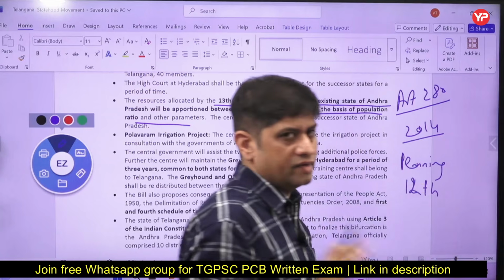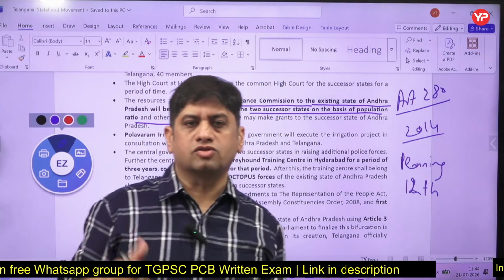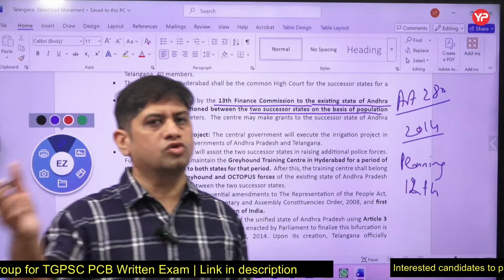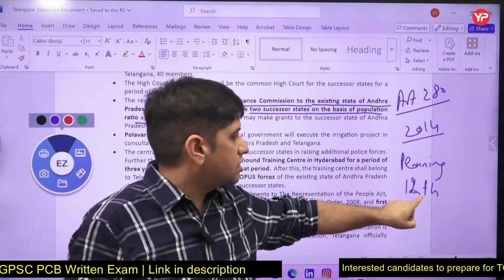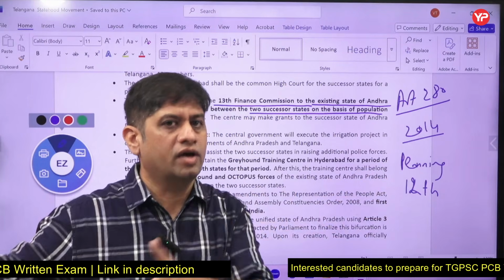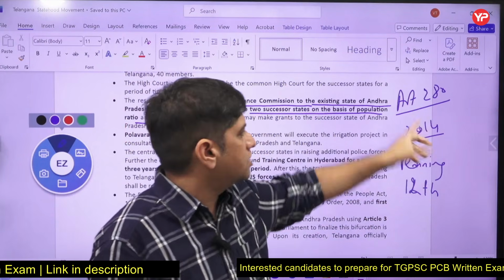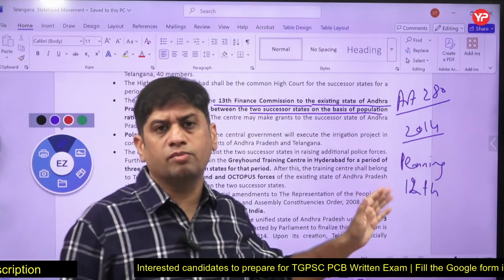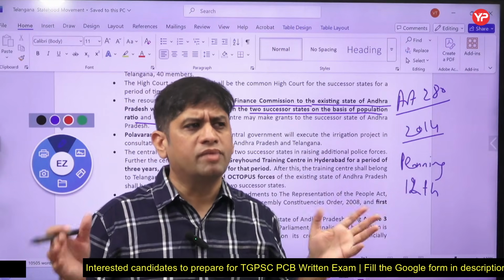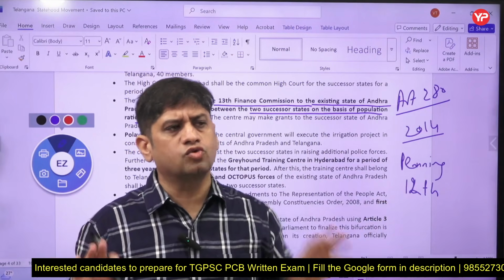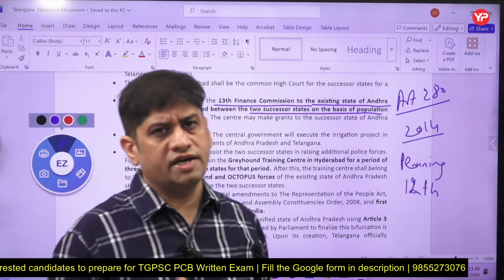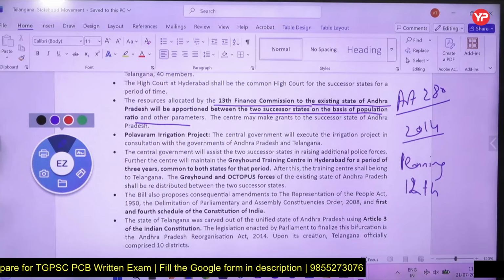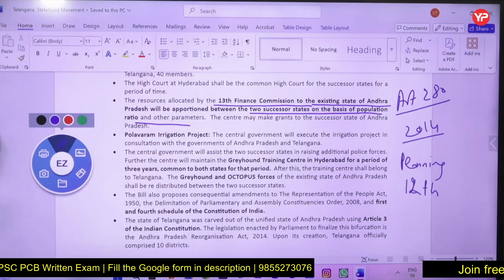13th 5-year plan never saw the formation. So Niti Aayog replaced Planning Commission in 2015. So Planning Commission was in charge of 12th 5-year plan. So 12th 5-year plan and 13th Finance Commission was going on. 13th Finance Commission is a constitutional body mentioned under Article 280, and the main role is to divide the resources among center and state and suggest the formula. So 13th Finance Commission was given this particular responsibility, how the resources will be provided.